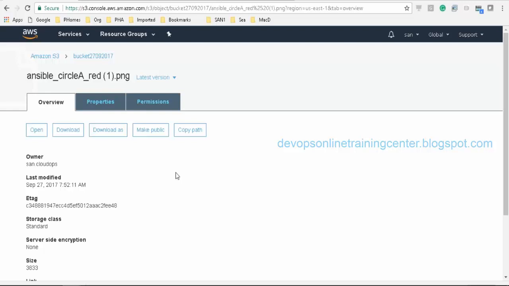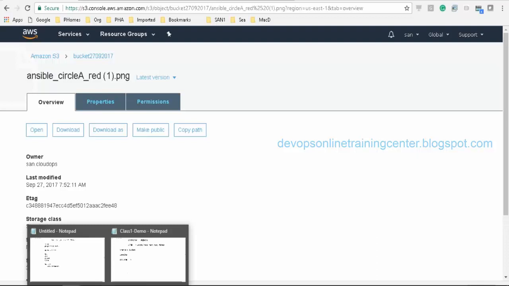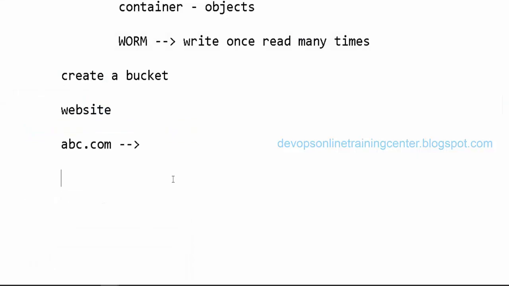Is this clear? Yeah. Can we use S3 as one of the shares or external drive on your server? No. Okay. See, if we want to have like that, let us say server disk.